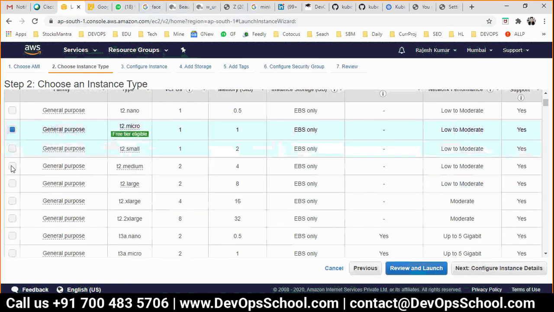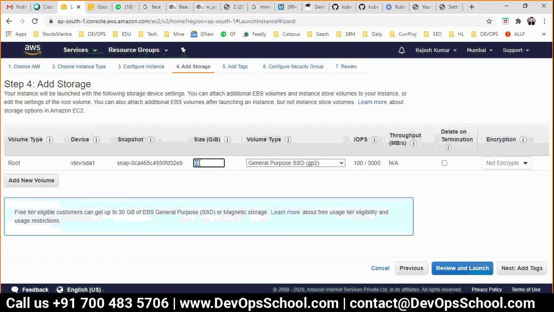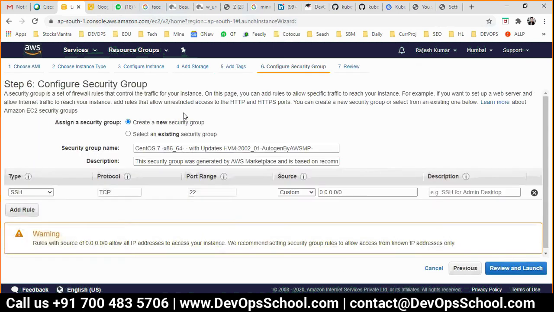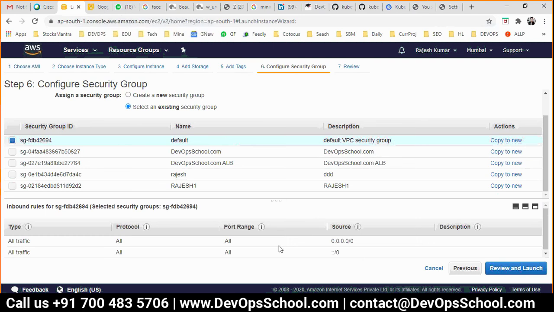Look at my screen, guys. 2 CPU, 4 GB RAM, I'll go for it. All of you have got good machines, but one machine is okay. Add storage, I'll go for 30 GB. Here I'll name it master. And here, I'll select the security group.